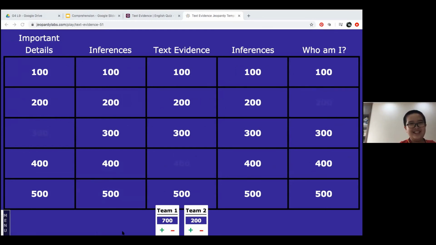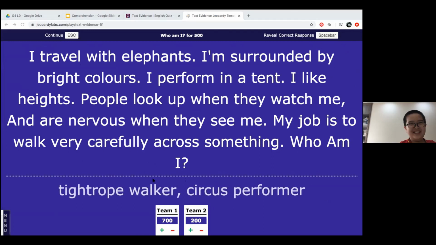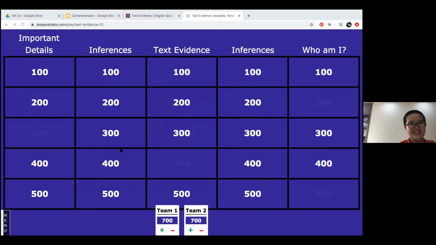500. Who am I? Who am I for 500? I travel with elephants. I'm surrounded by bright colors. I perform in a tent. I like heights. People look up when they watch me and are nervous when they see me. My job is to walk very carefully across something. Who am I? A man in the circus. Okay, let's see. Yep, we can say tightrope walker, circus performer. Good job. What are you, team 2? Okay, 700 points. It's tied. All right, you are team 1.